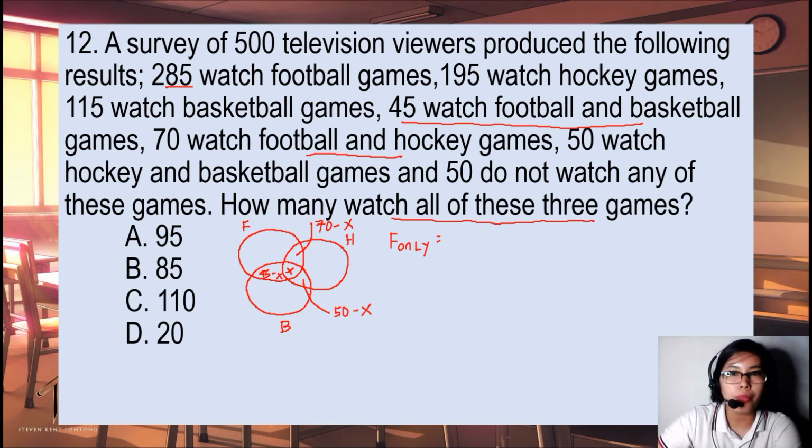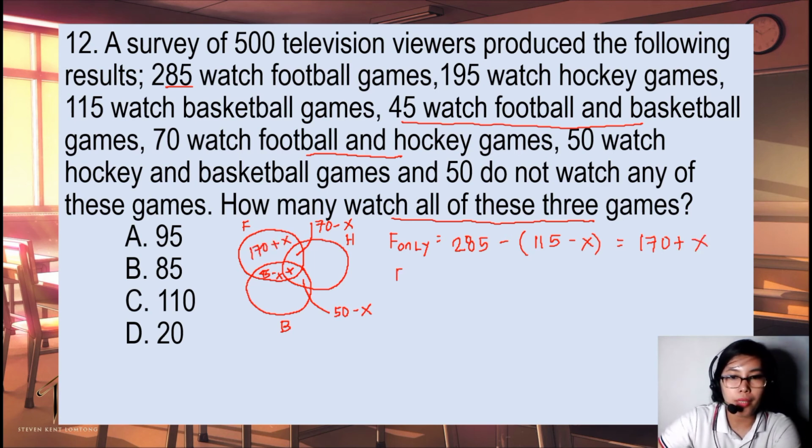So, F only, that's 285 minus this one, 45 minus x plus 70 minus x, that is 115 minus x. And that is equal to 170 plus x. So this is 170 plus x.